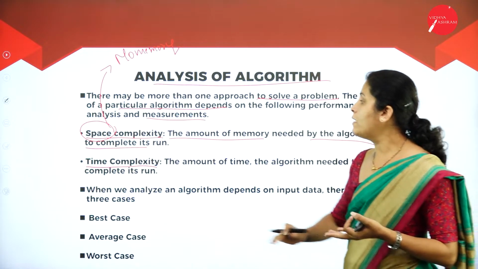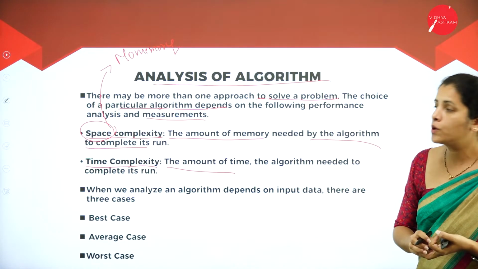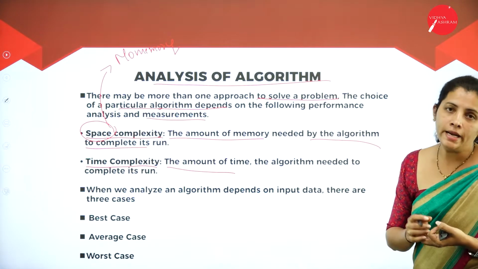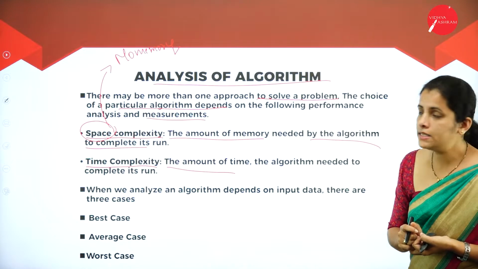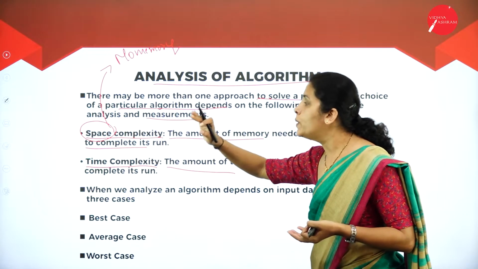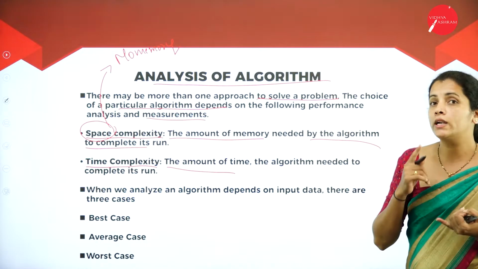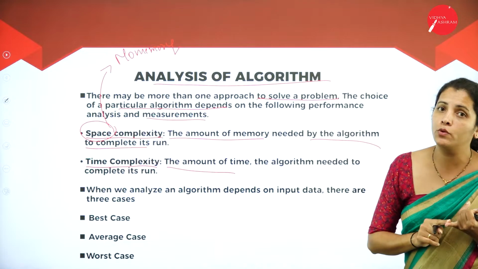Then I'm going to have time complexity. That means the amount of time required to complete its execution is called time complexity. So these are the two very important measurements of an algorithm. So what are the two important measurements?